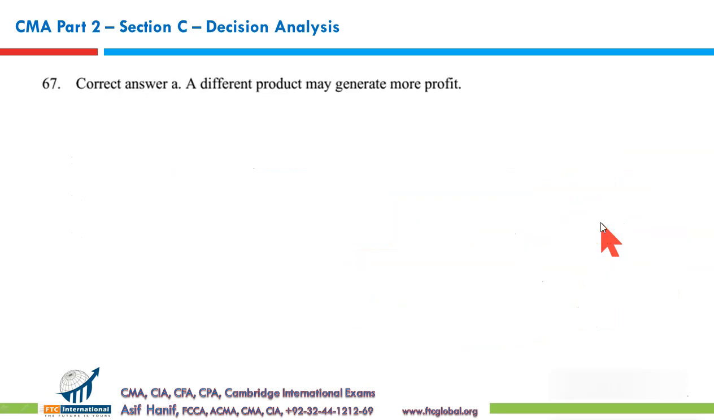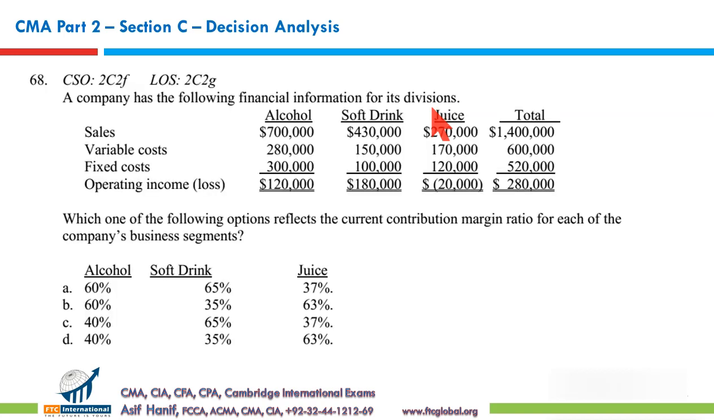So that makes A the correct option. A different product may generate more profit. So should we discontinue B or not? You need to compare what we sacrifice and what we get in extra in discontinuing B. It's a very simple question, a one-step question.